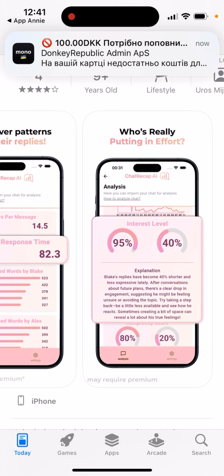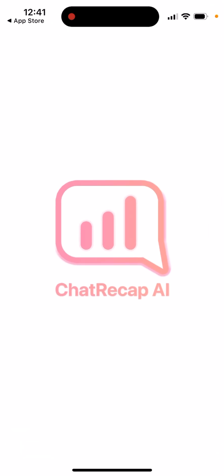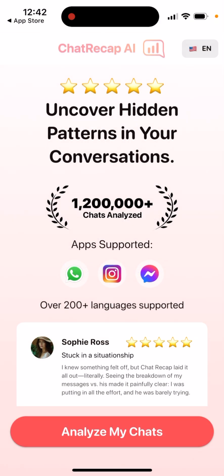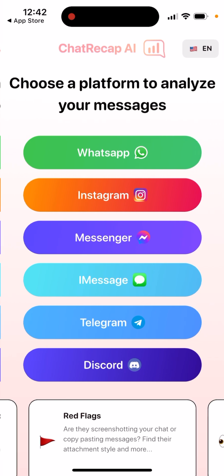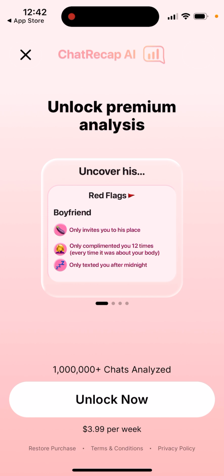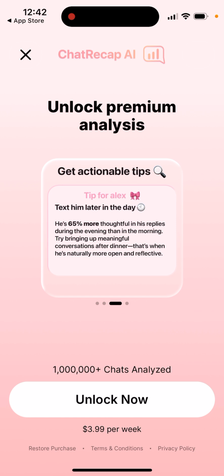And then you can just open it up. Who's really putting in effort, and then you can just analyze your chats, and then choose a platform to analyze your messages like Instagram, Messenger, iMessage, Telegram, Discord. So then you can just use it, and so that's basically you can see all these things like level of interest, level of engagement, reply rate.